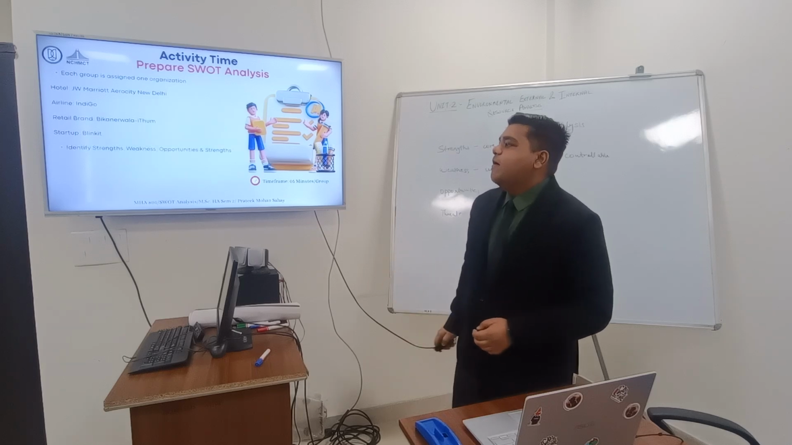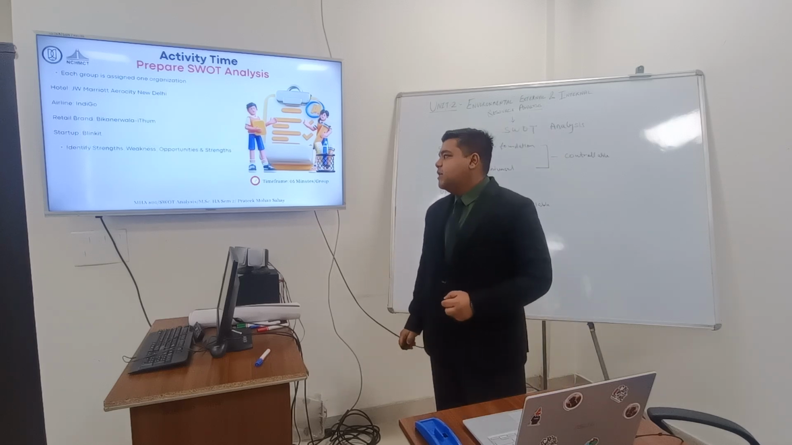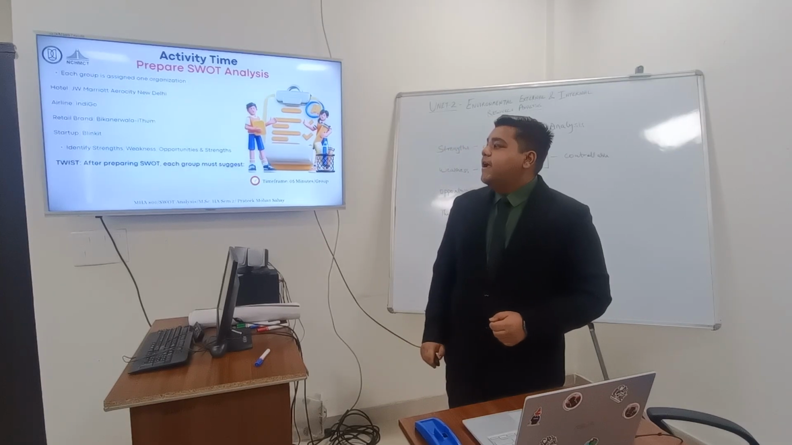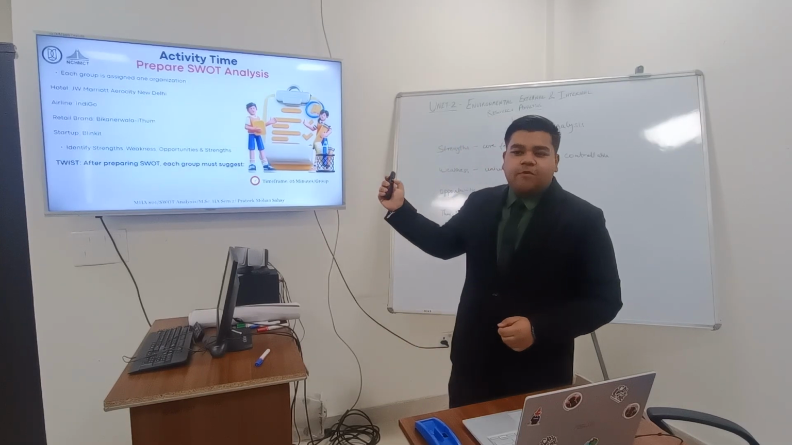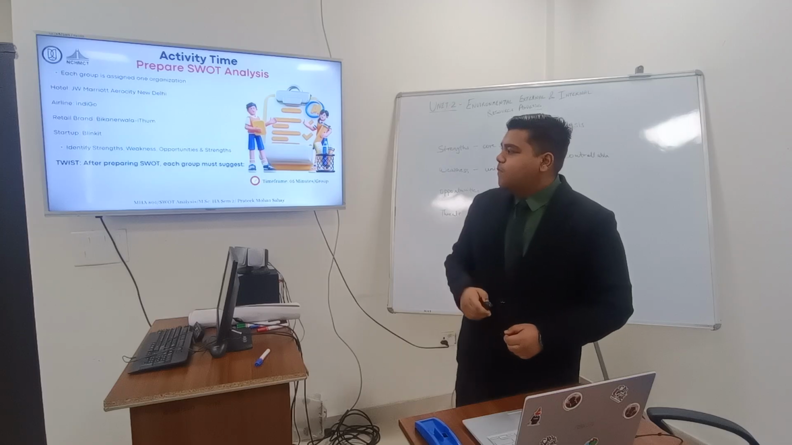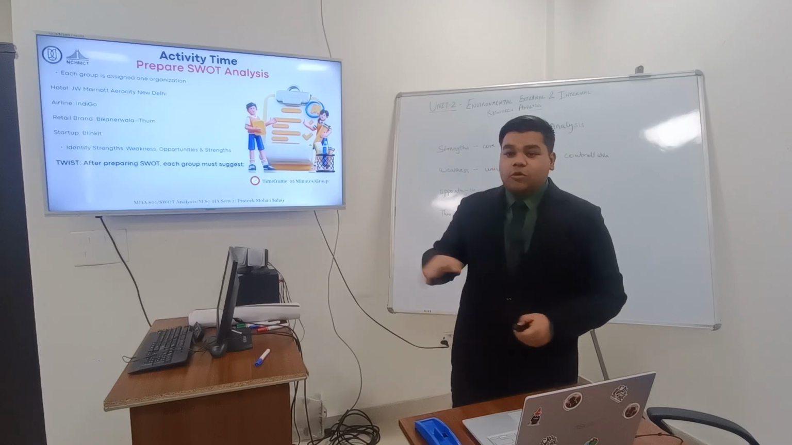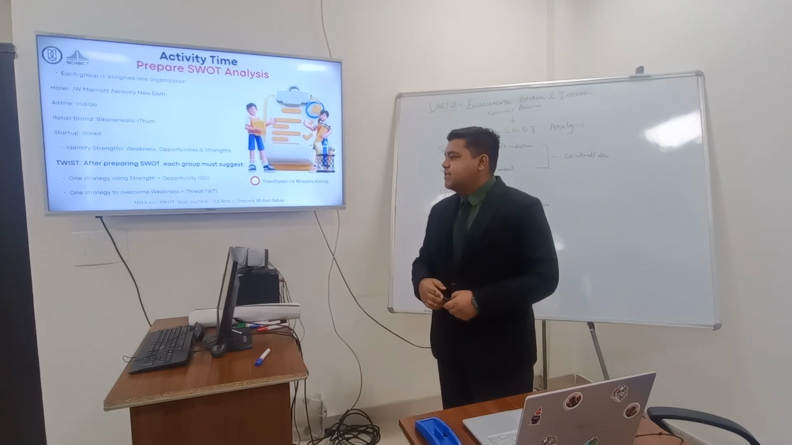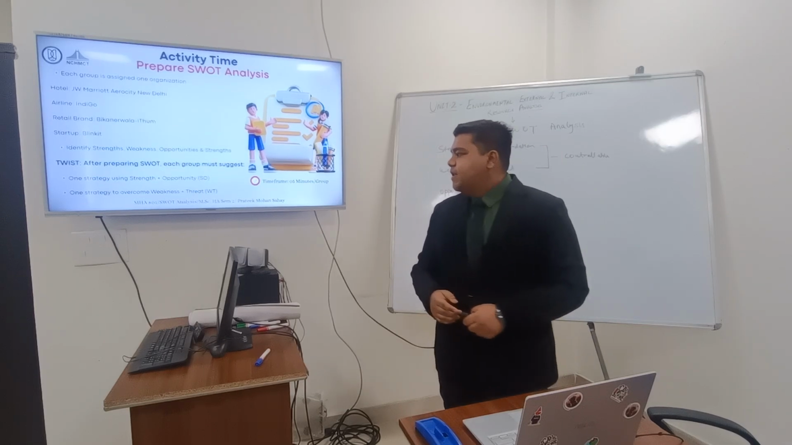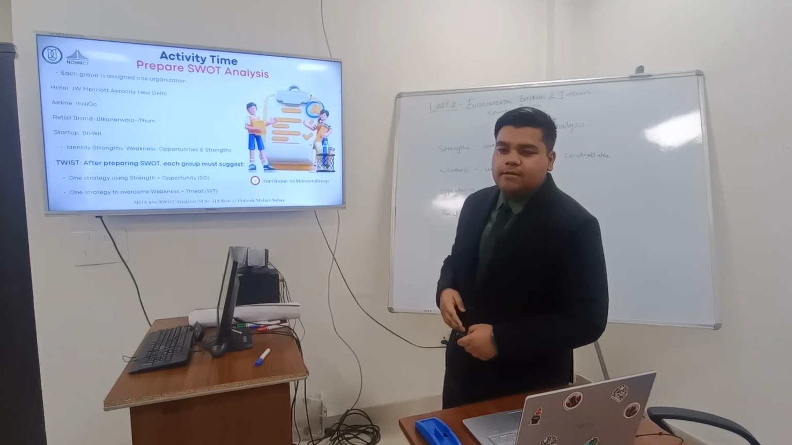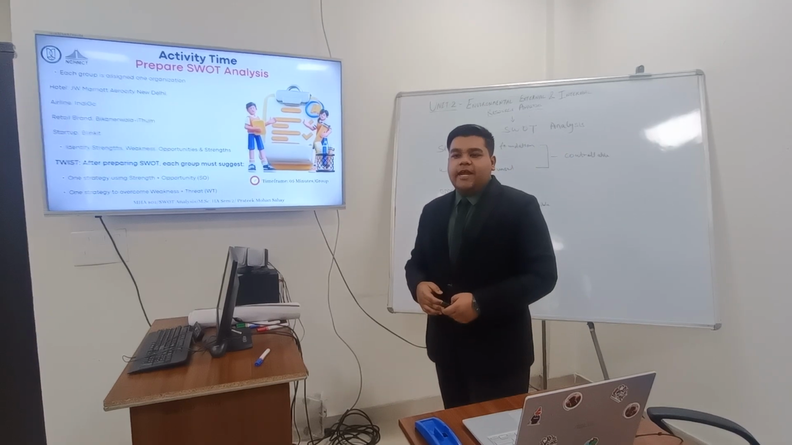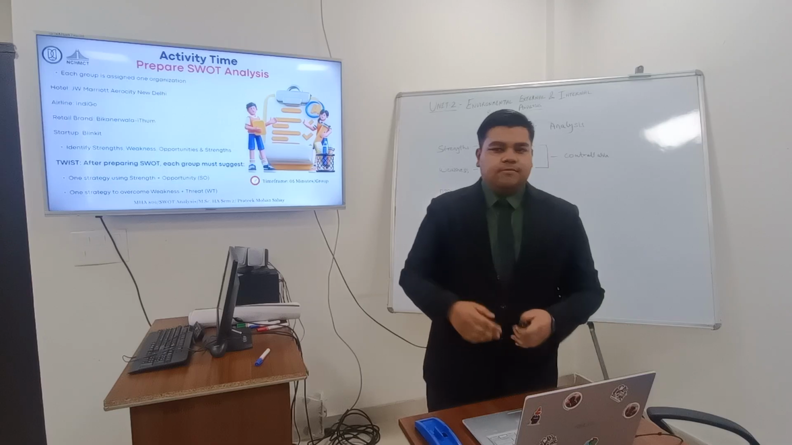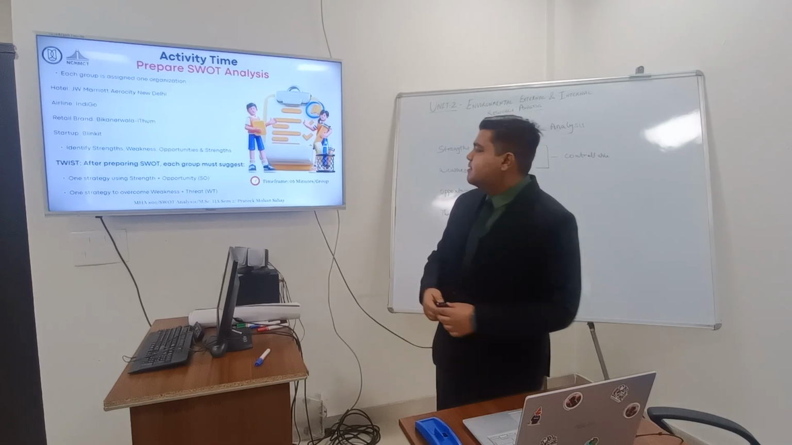So what do you have to do? You have to identify strengths, weaknesses, opportunities and threats. And then after identifying these 4 factors, you have to prepare a TOWS analysis. One strategy using strengths and opportunities, and one strategy to overcome weaknesses and threats using the WT strategy. And you have to present one by one. 5 minutes each group.